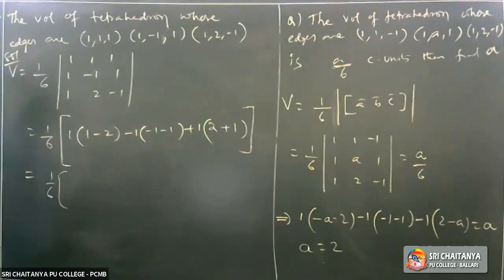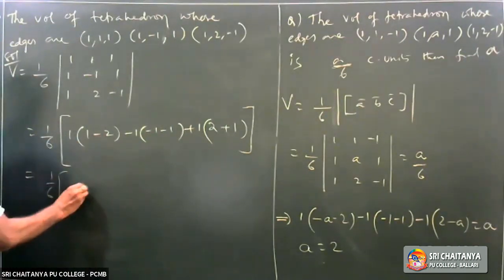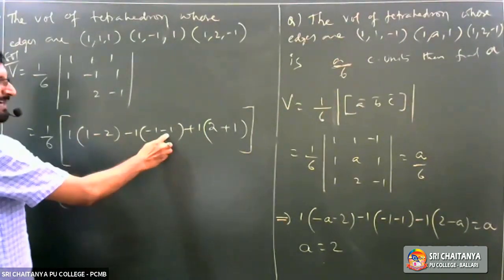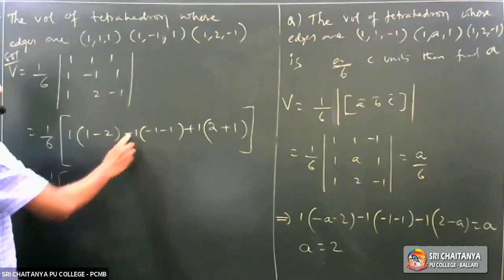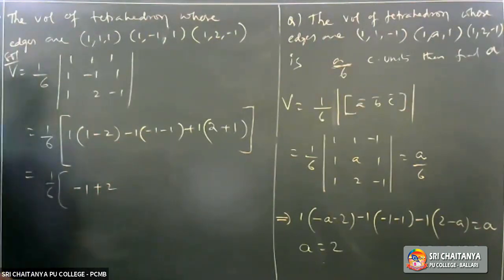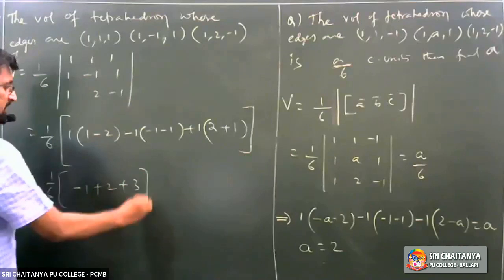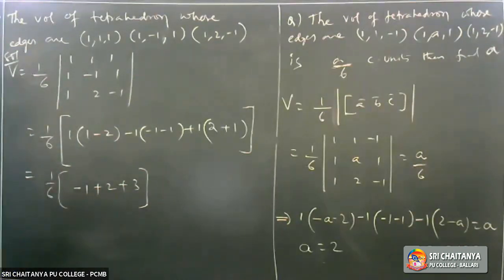It is 3, right? Now this becomes -1, and here it is -2 minus, that is plus 2 here, right? Plus 3. Simplifying this, you are going to get the answer. It is 2/3.